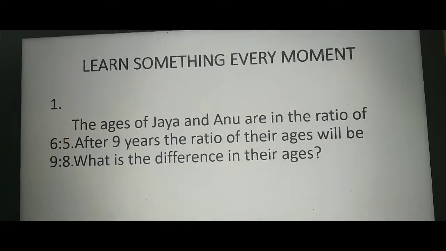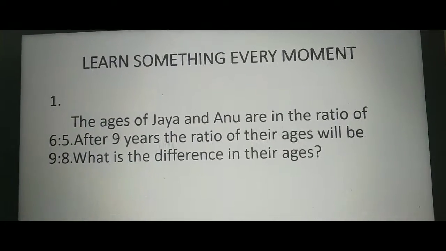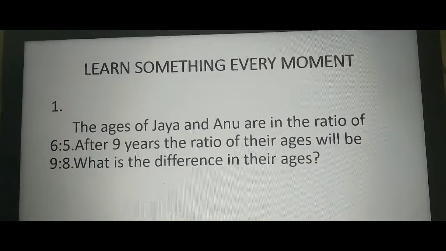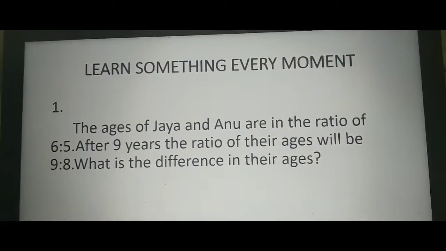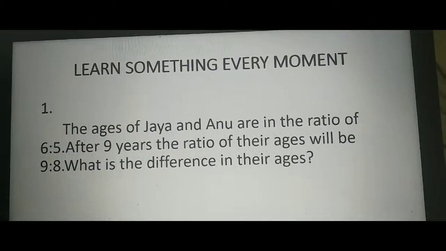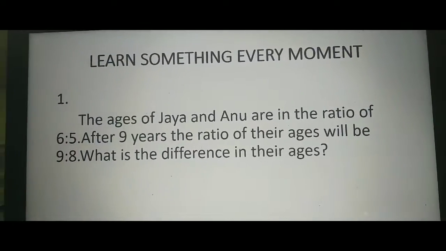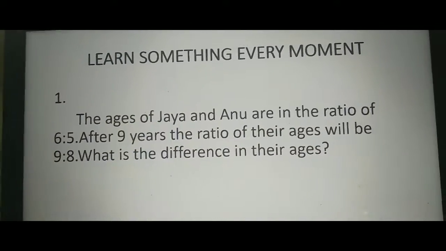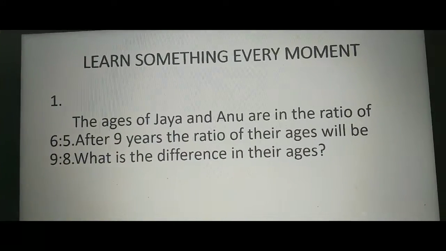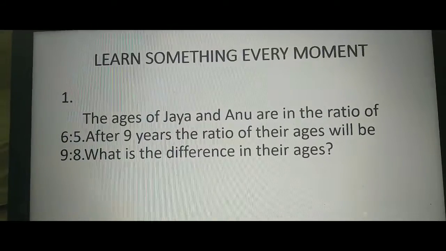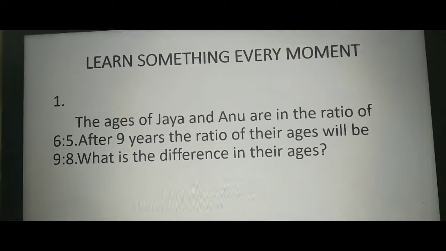Coming to the first question, the ages of Jaya and Anu are in the ratio of 6:5. After 9 years, the ratio of their ages will be 9:8. What is the difference in their ages? See, this type of questions we already solved in earlier videos. What do they give? Ages of Jaya and Anu are in the ratio of 6:5, which means Jaya's age is 6x and Anu's age is 5x.